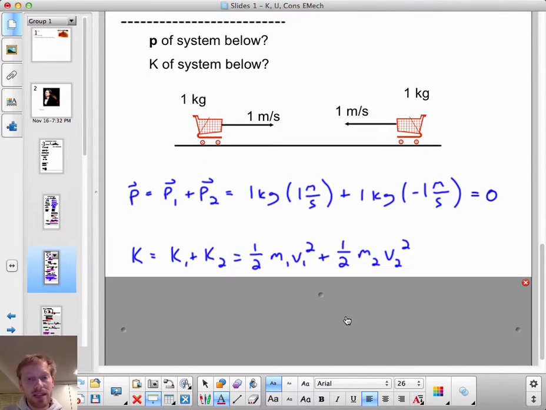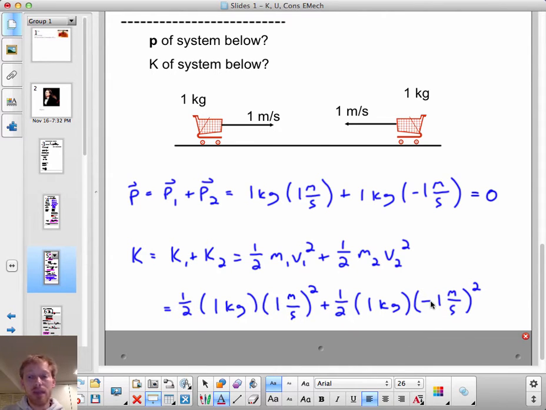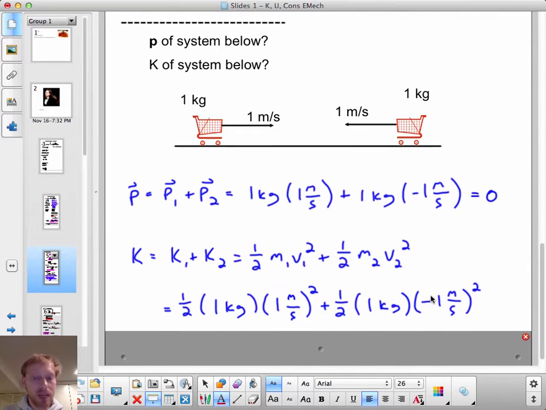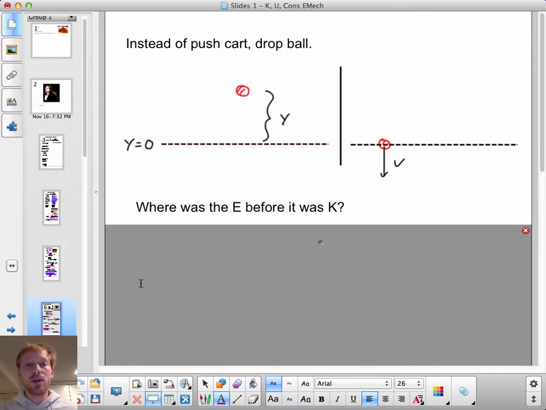Is that also true of the kinetic energy? Well, no, because check out what happens mathematically. This negative sign for that velocity gets squared, and so it becomes irrelevant. The kinetic energy of this object is positive. The kinetic energy of this object is positive. It's got some energy of motion. And so the total kinetic energy of both of them together is positive 1 joule.